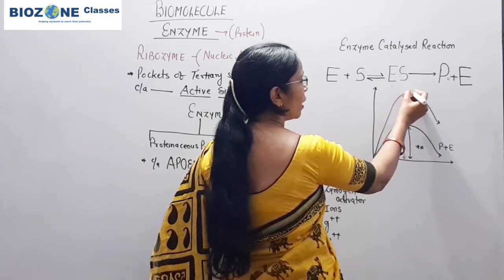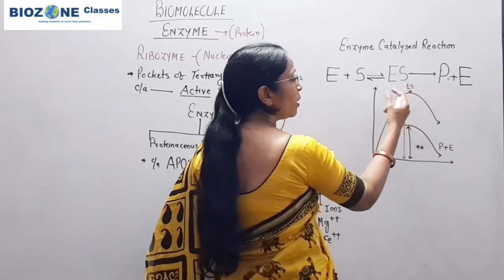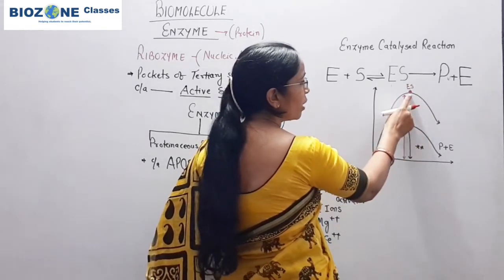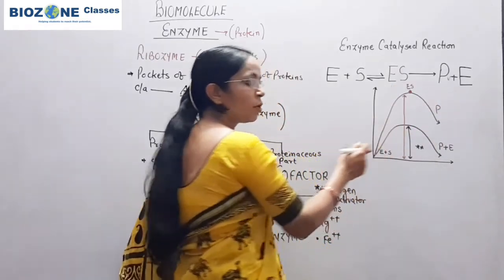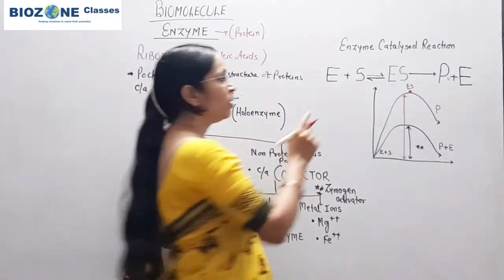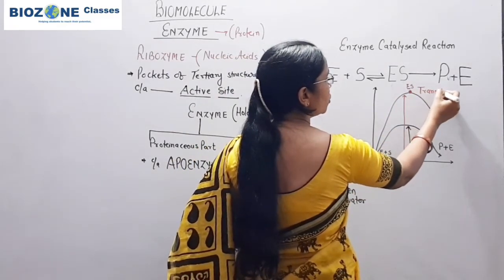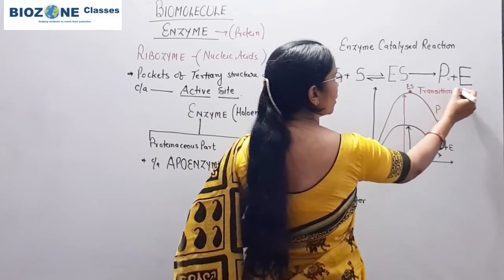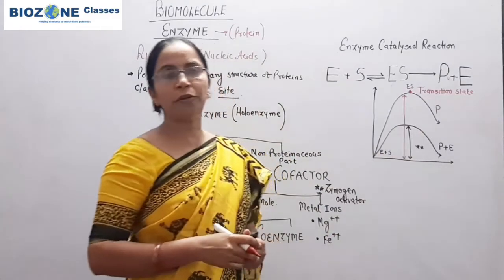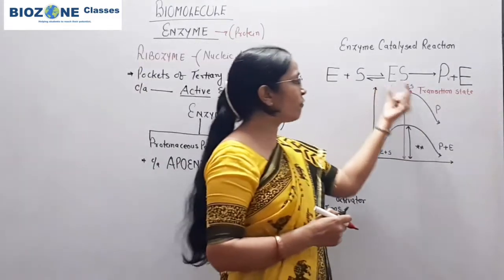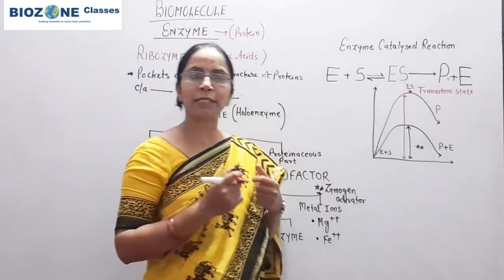This state of the enzyme where the ES is formed, and the system decides whether the ES converts into product or further breaks down into enzyme and substrate, is called the transition state, and the transition state has equal possibility of the breakdown of ES into product or of ES into enzyme plus substrate.